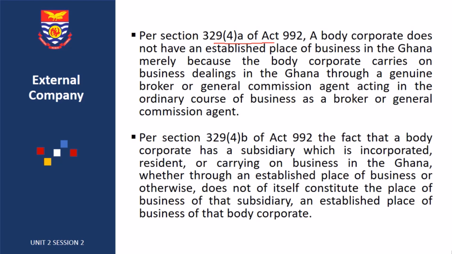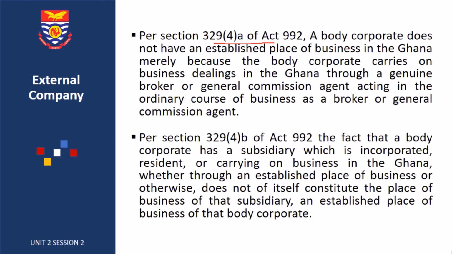This provision seeks to establish the fact that you don't have an established place of business even if you conduct your business through a broker or general commission agent. It doesn't qualify you as having an established place of business in Ghana.